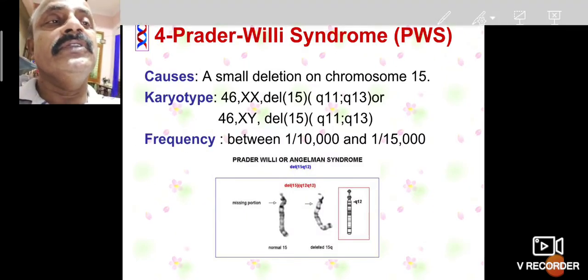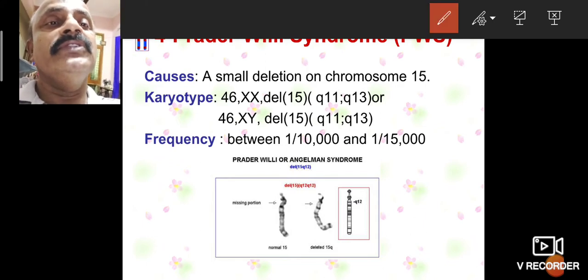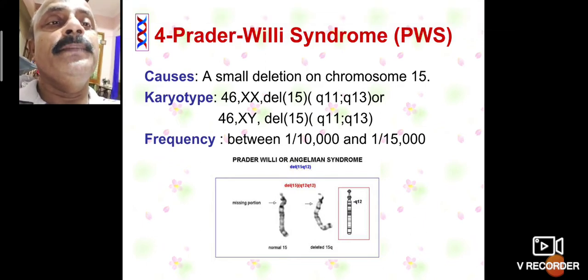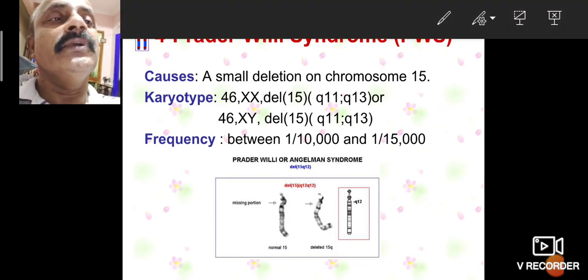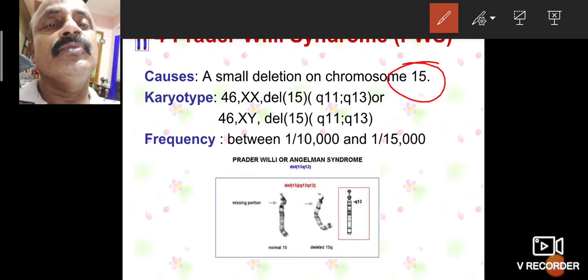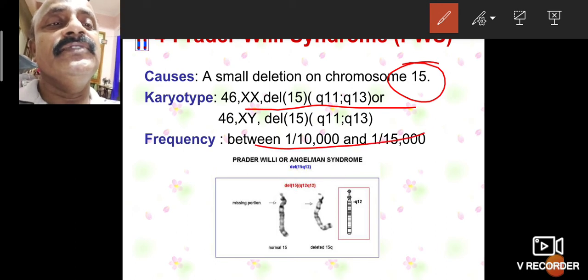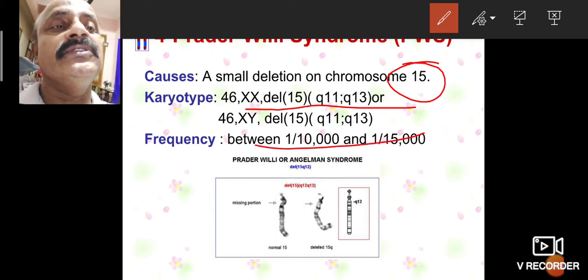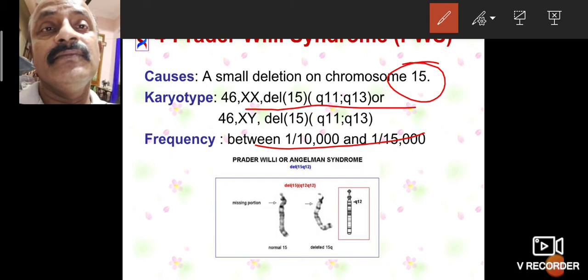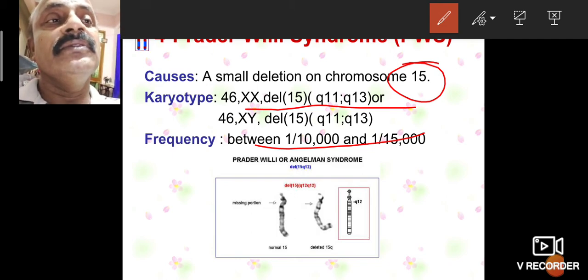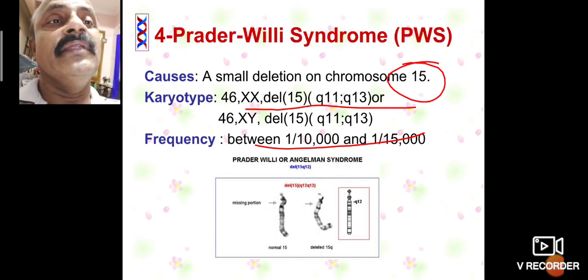So then the fourth one is also important: Prader-Willi syndrome. Prader-Willi syndrome causes a small deletion in chromosome 15. So the 46 plus excess deletions, the 15 is also deletion. It occurs in 1 in 10,000 persons, only one. That is also small. That can be Prader-Willi syndrome.